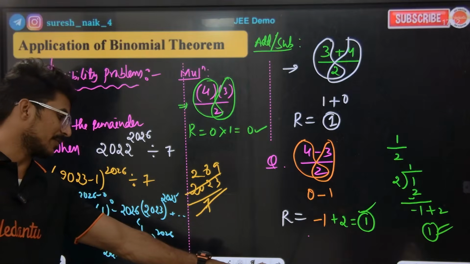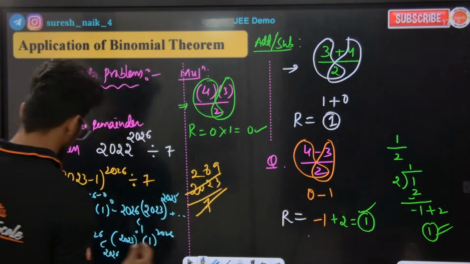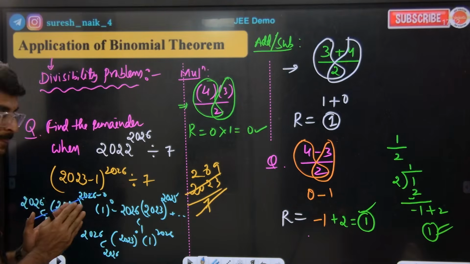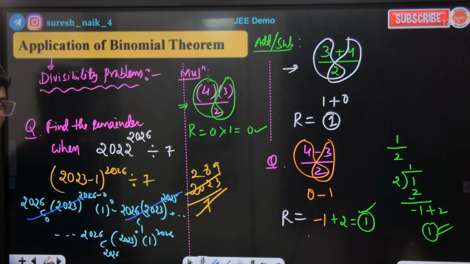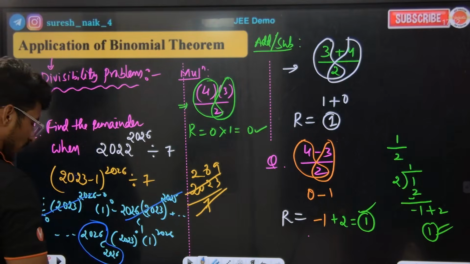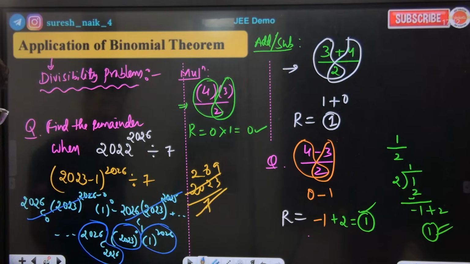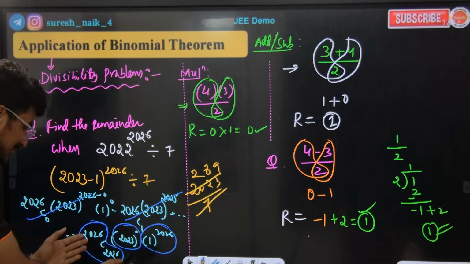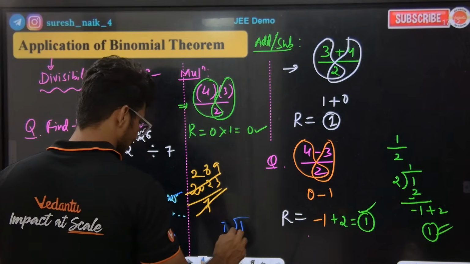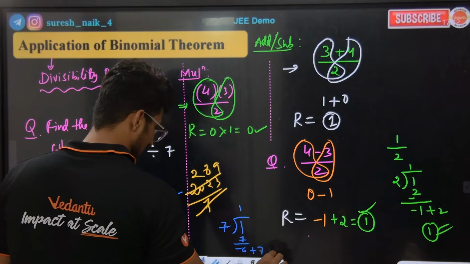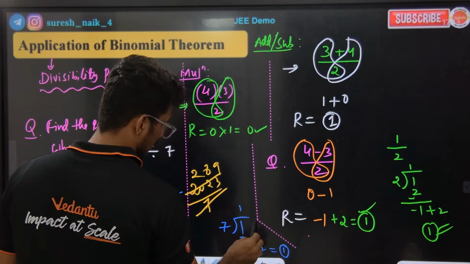No. But I know that 2023 is perfectly divisible by 7, so every term up to the last one, divided by 7, gives remainder 0. The last term is 1 to the power of something, which is 1. So the remainder is 1. Dividing by 7 we get 1. Sorry, the remainder that comes is 1, and this is the answer.